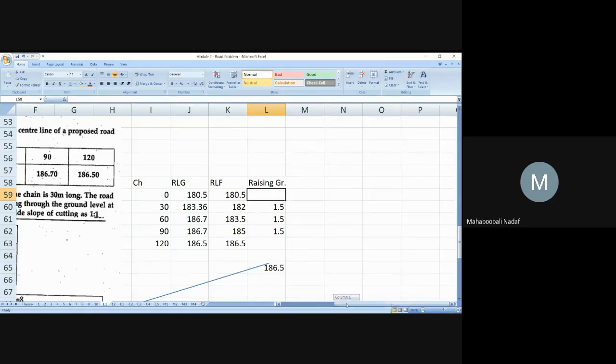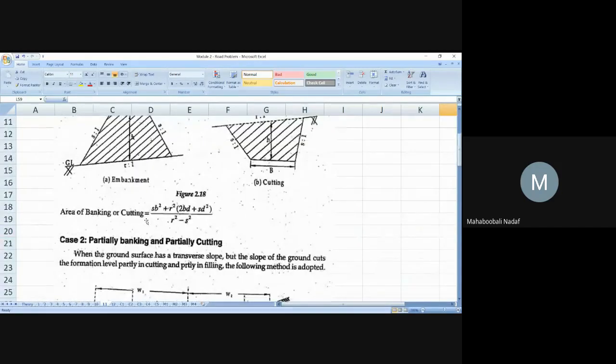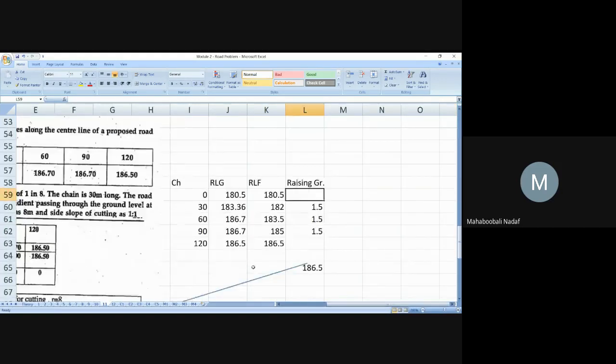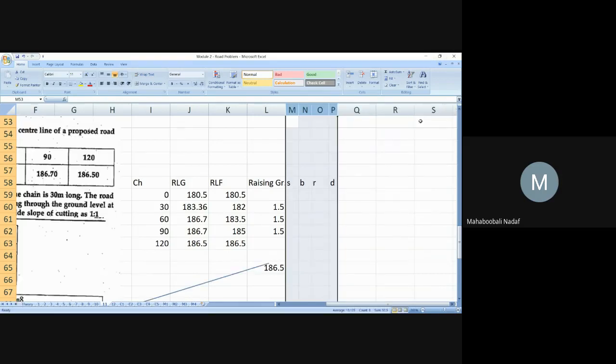Now try to understand here. Try to understand in the formula what are the parameters. Area, I want area. In the previous example, BD plus SD square. How was that formula? In this case, these are all the parameters: S, B, R and D. So first, I will simply write S, small b, R, and next, D. All the 4 things I am writing so that for calculation you can make it.